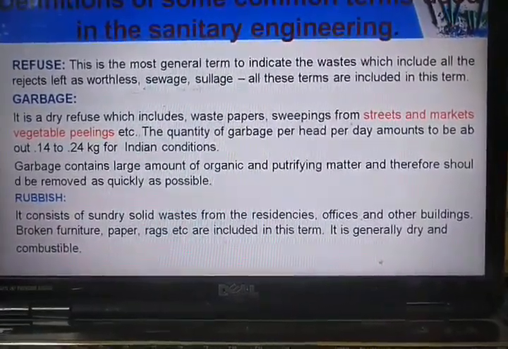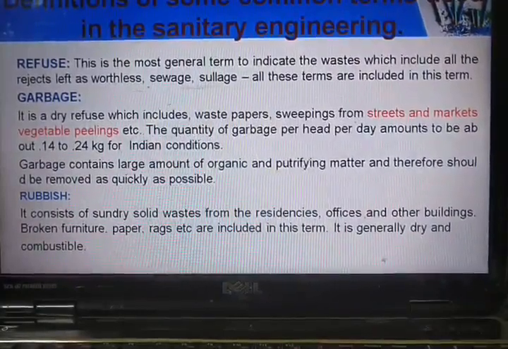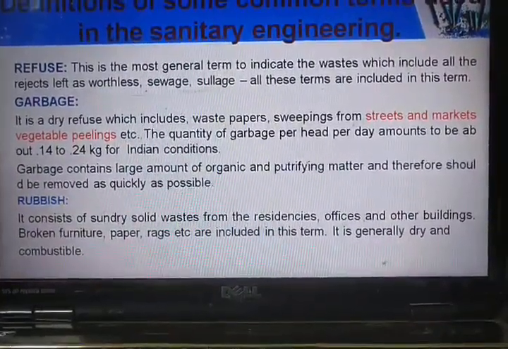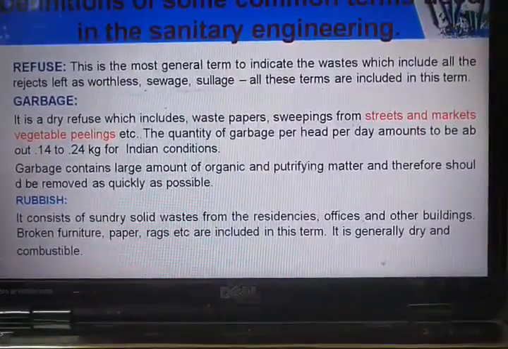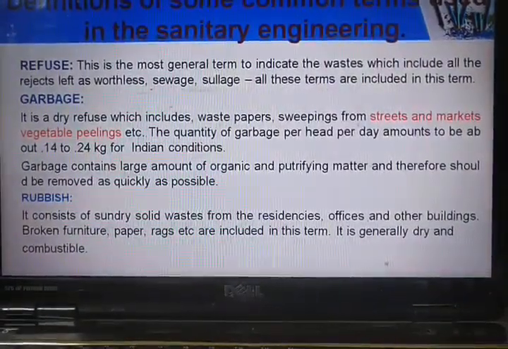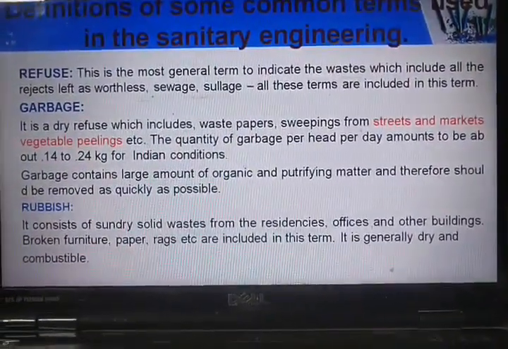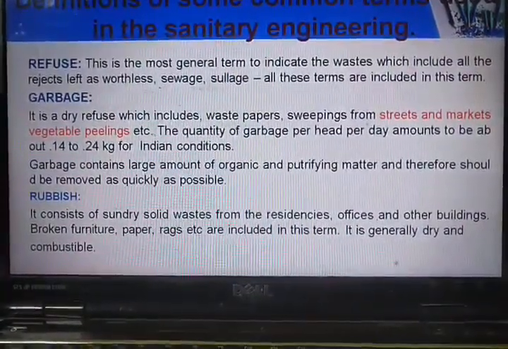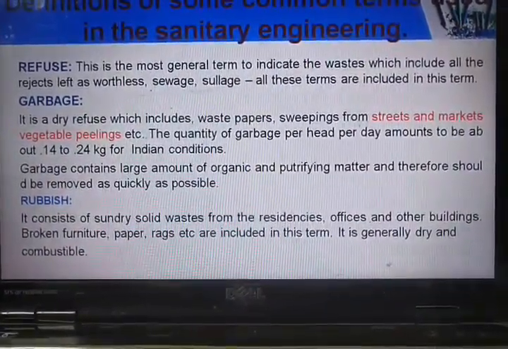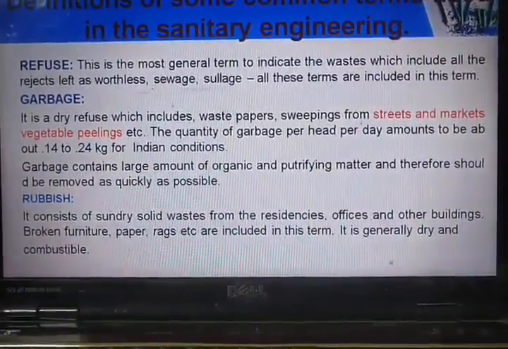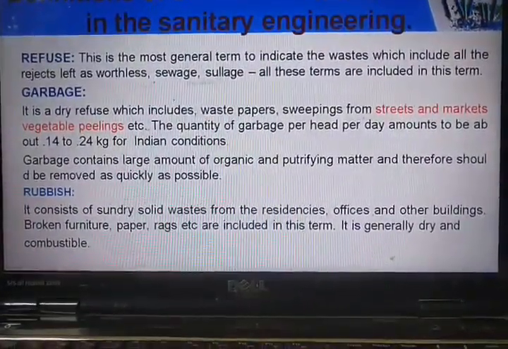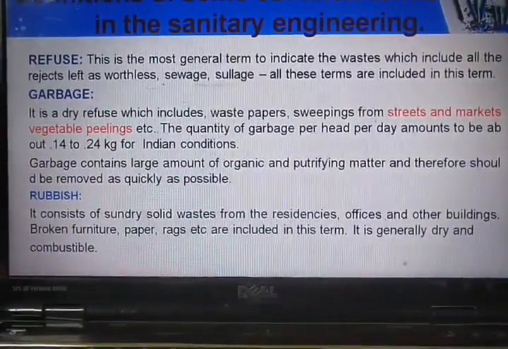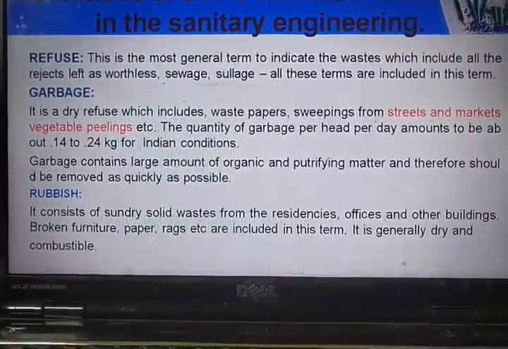The garbage may contain a large amount of organic and putrefying matter, and therefore it should be removed as quickly as possible. The meaning of this statement is that garbage consists of vegetable peelings and such, which are organic in nature, and this organic matter will start to decay. Putrefaction means the matter is able to decompose. Once decomposition starts, it will lead to bad odor. That is the reason this garbage should be treated or removed from your kitchen or working area as soon as possible.